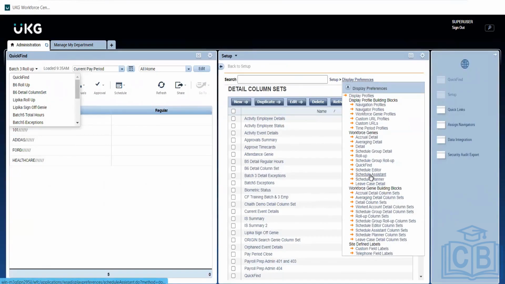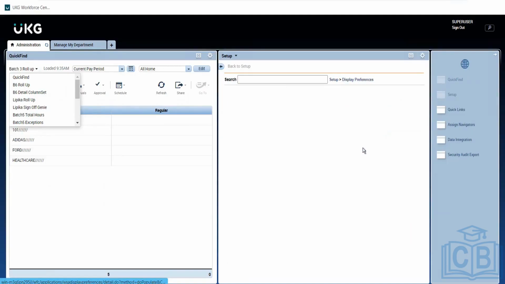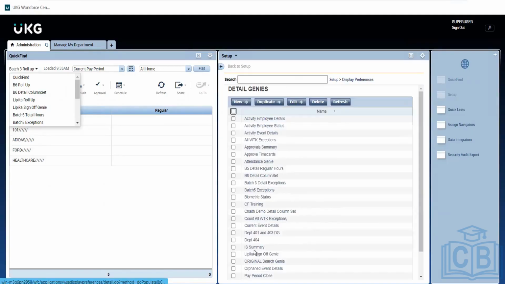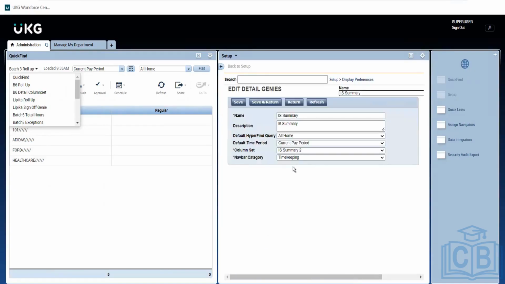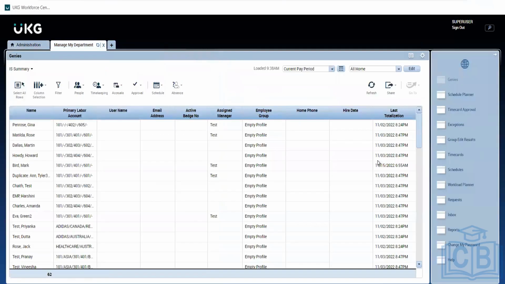Again, I just need to show you one more thing which is in the navigation category. We start timekeeping for this summary. Similarly, there were other options like schedules, my calendars and these things. Let me show you what is needed. So here, if I go to my management department, there will be an option called schedulers, schedule planners.